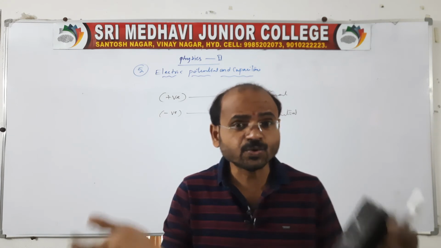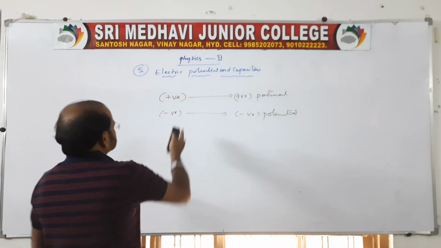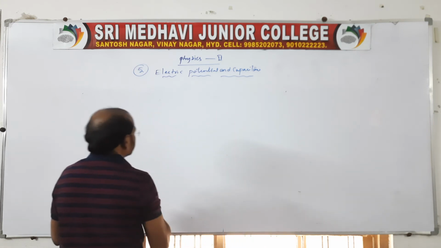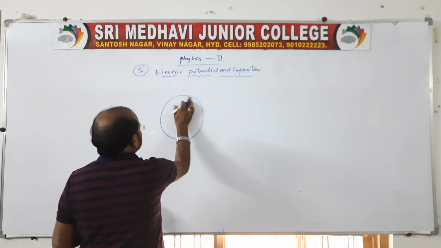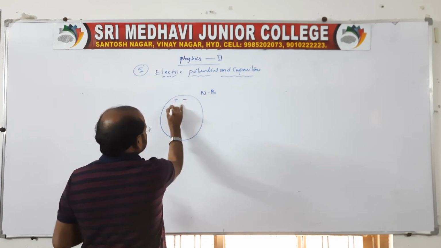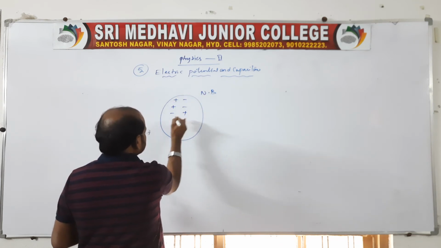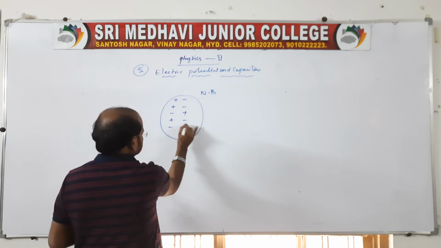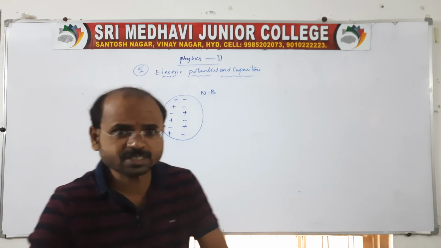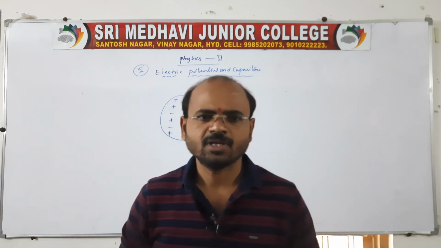See, Earth is a huge reserve of charge. Same I told you very clearly in the last chapter. Earth is actually a neutral body, right? Neutral in the sense that positives and negatives are equally distributed. So Earth is a huge reserve of charge.